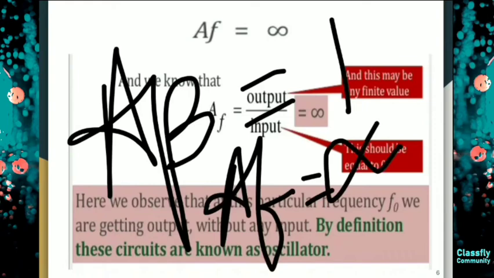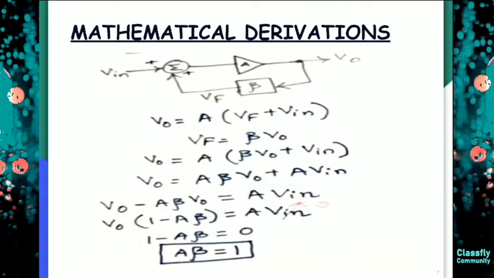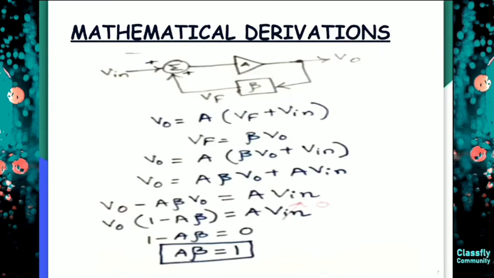Okay, so now let's move on and solve the mathematical derivation for this. So see, this is my circuit, right? This portion is my V in, that is my voltage input, and V naught is my voltage output, and Vf is my feedback voltage. So you can simply tell me what will be my output voltage?